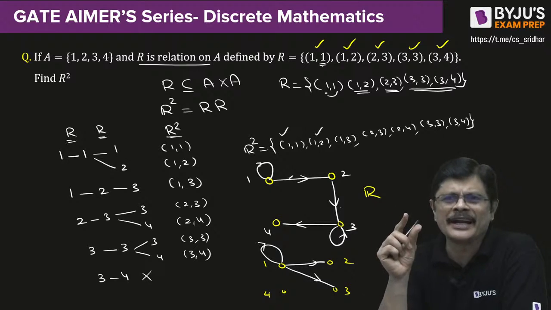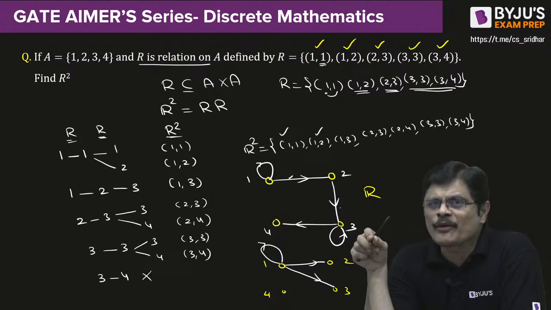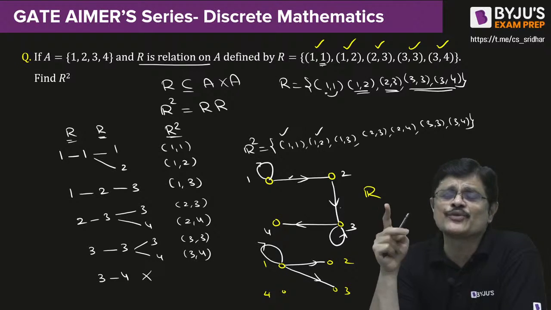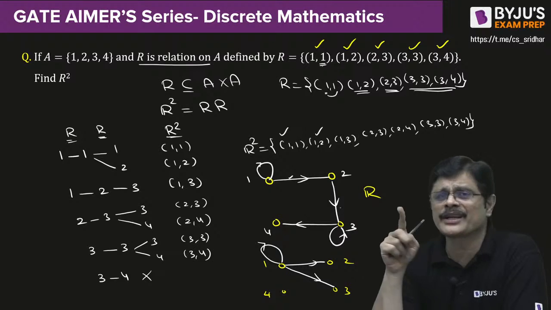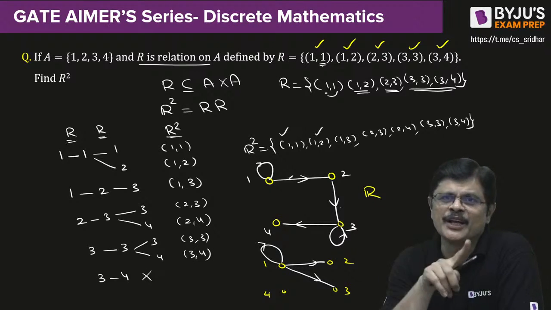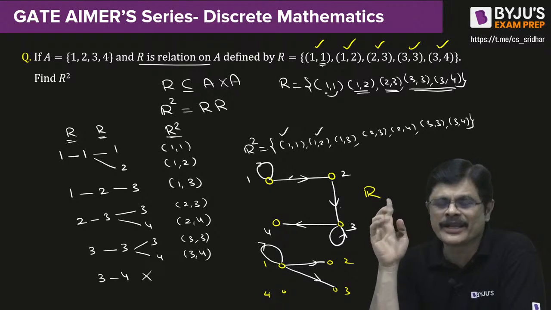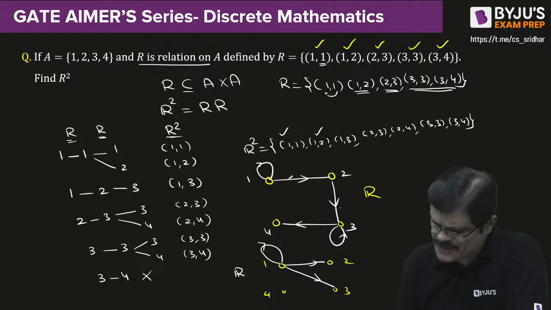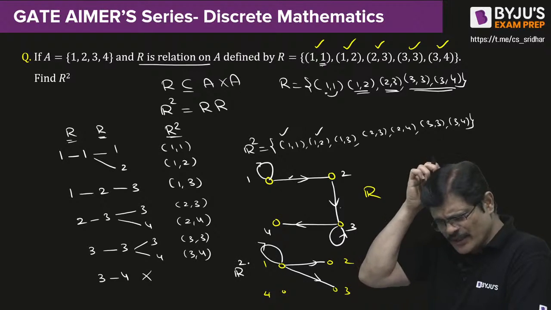That is, you have to identify the two vertices, from one vertex to the other vertex, that we are going to reach using two edges. That is, there is a path of length 2 from this vertex to that vertex. Then you connect them, my dear friends. That is what is R square. Okay, so that is done.